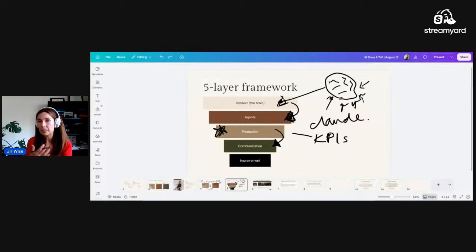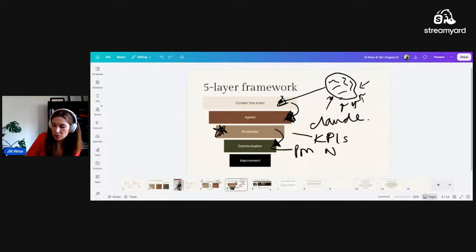I talk to mine in Slack a lot of the time, but also the most efficient way I've found to communicate with my agents is actually just in my project management tool, right, PM. I like to use Notion for mine. I also build for clients in ClickUp. So it's really like, where do you want to manage your projects?